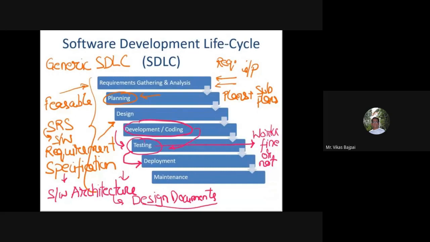See, I've tested the product, my product is ready. So it's high time to deploy it. That means I should release this particular product formally in the market. So that says that I am releasing this particular product. It's like, let's start using whatever we have got. And the goal of the software deployment phase is making the software product run in the production environment so that the actual usage starts now.